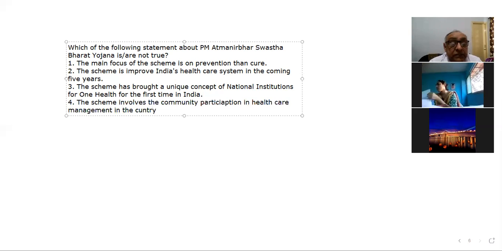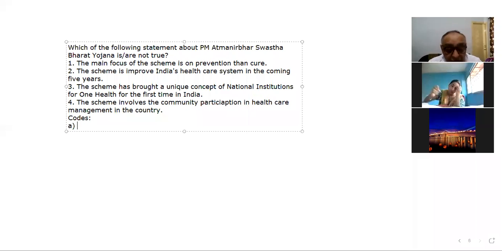So these are the various points which have been written here, from the examination point of view. And we need to find which of the above statements are incorrect. So first option is 1 only.